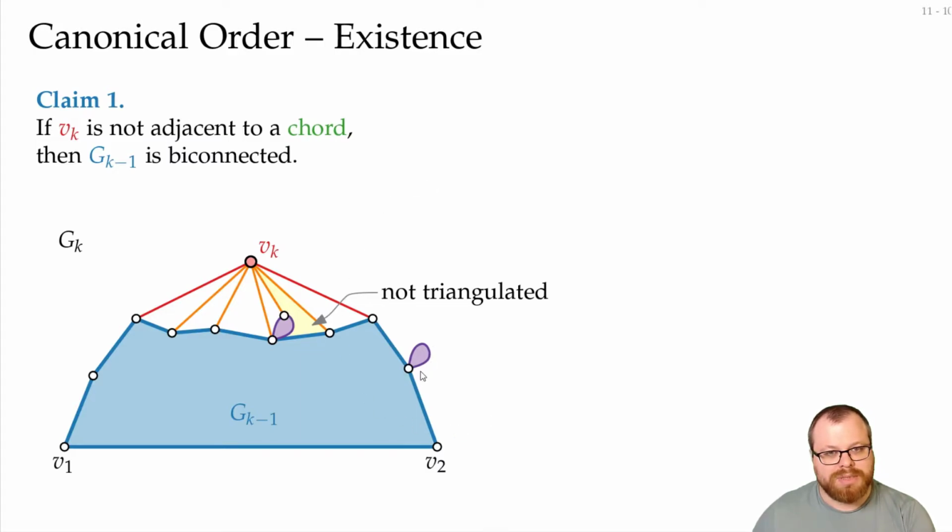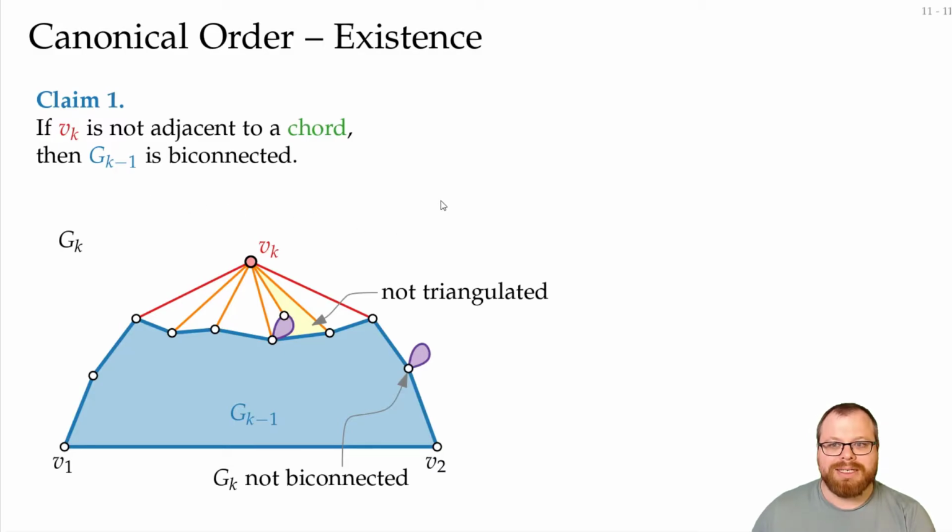And what about this blob here? Why can we not have this? Well, if this is a cut vertex in Gk minus 1, then it's also a cut vertex in Gk. And that's a contradiction to Gk being biconnected before. So, if we are not adjacent to a chord, then we cannot have a cut vertex in Gk minus 1, so then everything is fine.